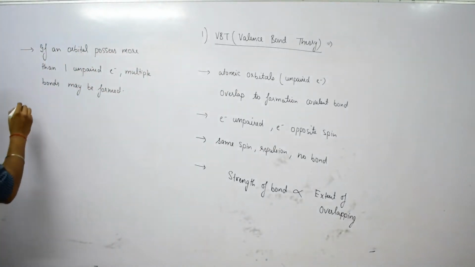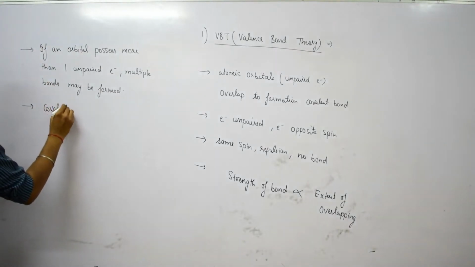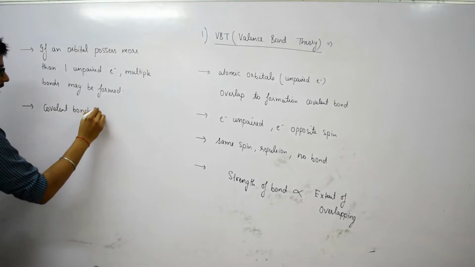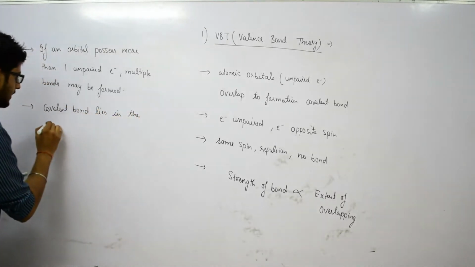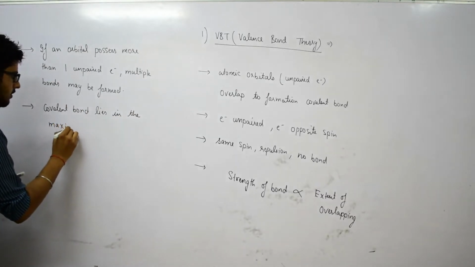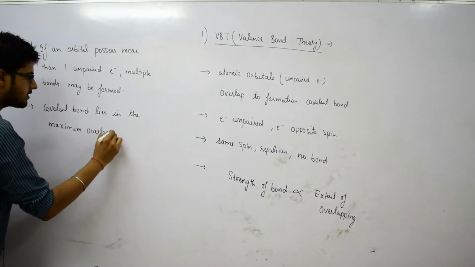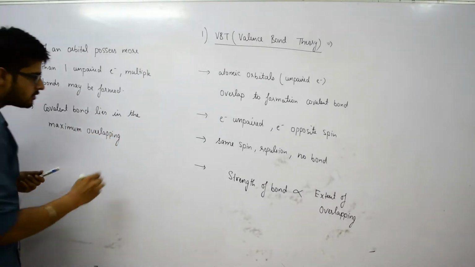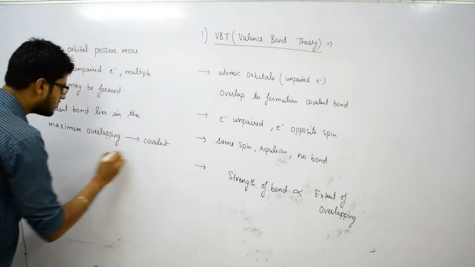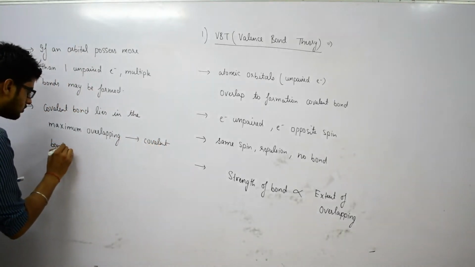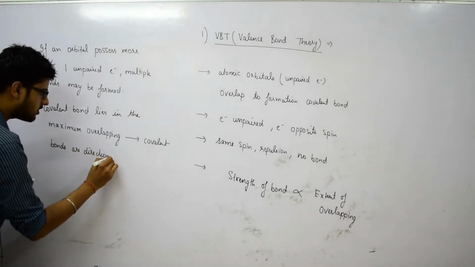Next point, the covalent bond lies in the direction of maximum overlapping. It lies in the direction of maximum overlapping, and so we say that covalent bonds are directional in nature.